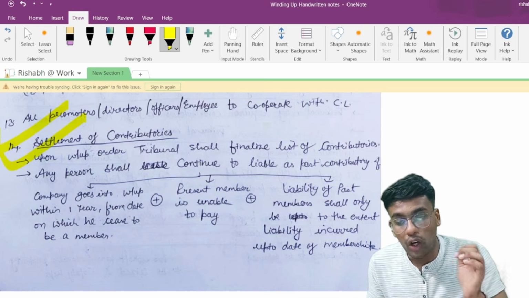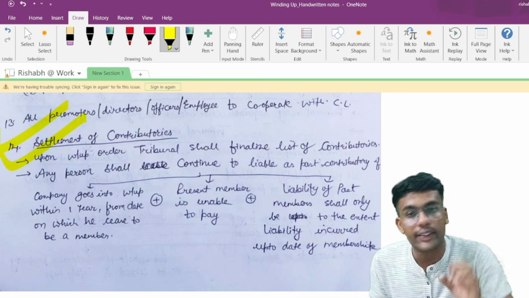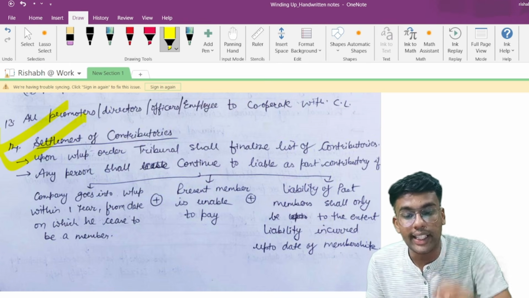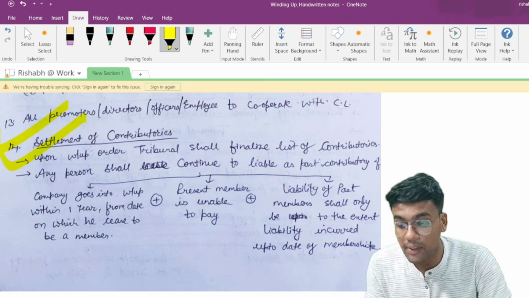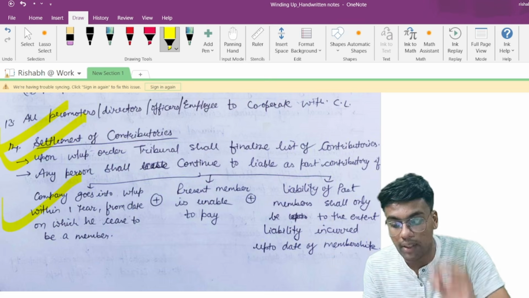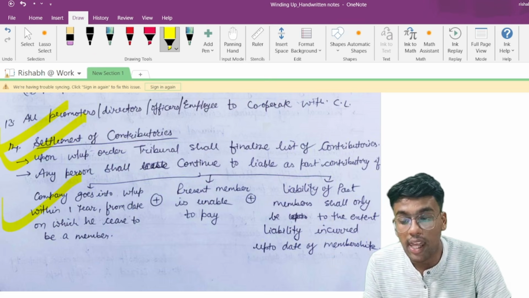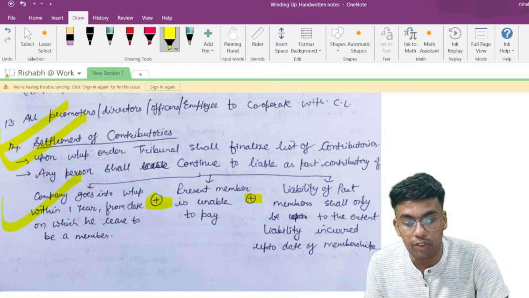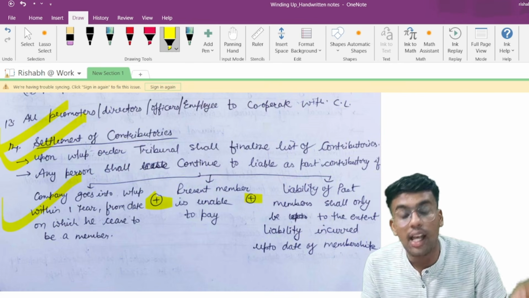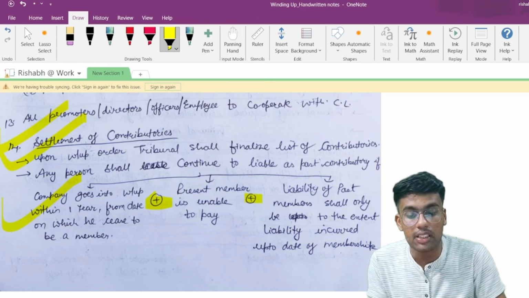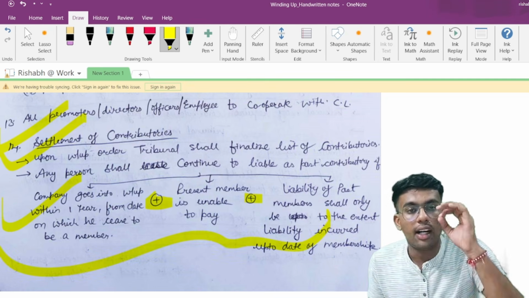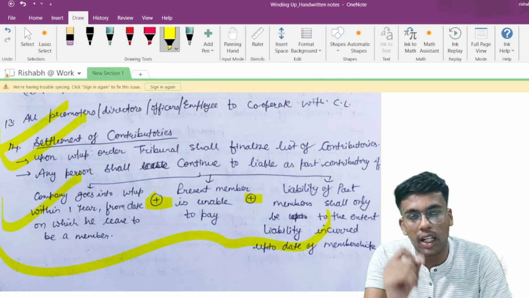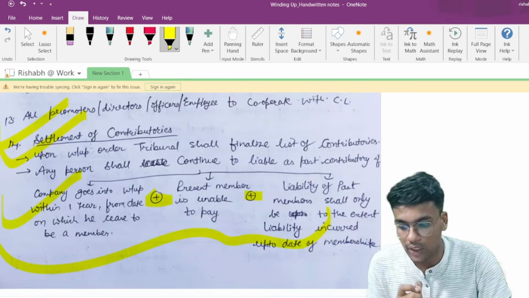Settlement of contributories. Upon winding up order, the tribunal shall finalize the list of contributories. Any person shall continue to be liable as a past contributory if the company goes into winding up within 1 year from the date on which he ceases to be a member. Apart from this, two more conditions also are to be fulfilled: present members are unable to pay, and the liability of past members shall only be to the extent of liability incurred by them up to the date of membership. So all the three conditions are to be fulfilled together when the tribunal is going to ask money from the contributories.